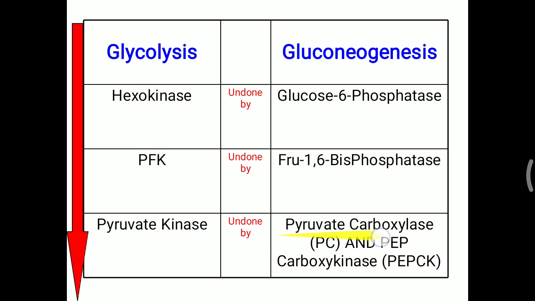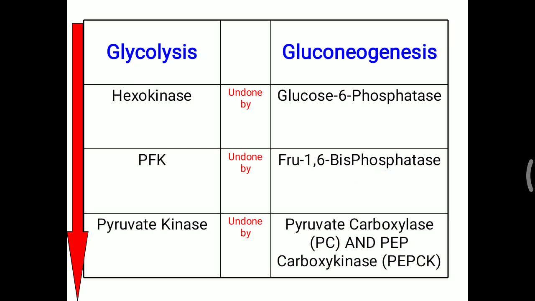It is possible with the help of PC, pyruvate carboxylase, which converts pyruvate first to oxaloacetate. Then oxaloacetate is acted on by phosphoenolpyruvate carboxykinase, called PEPCK, and oxaloacetate is converted into phosphoenolpyruvate. So that is the reverse of pyruvate kinase, but here two enzymes are the key enzymes of gluconeogenesis: pyruvate carboxylase and PEPCK, phosphoenolpyruvate carboxykinase. Simply you can remember PC and PEPCK.